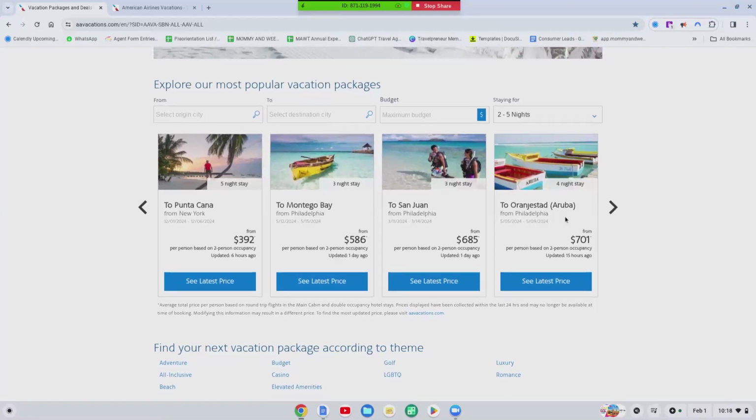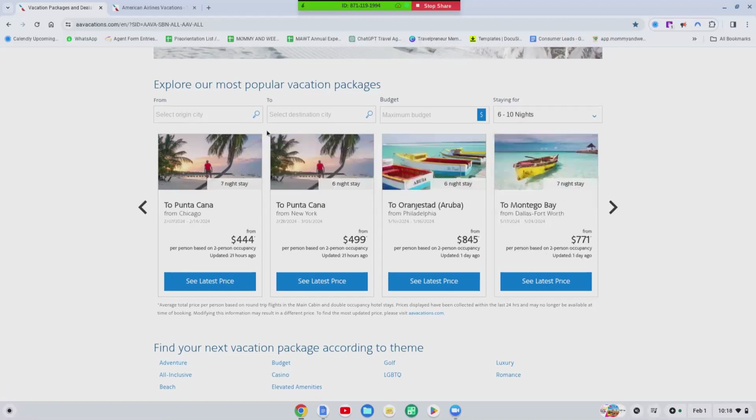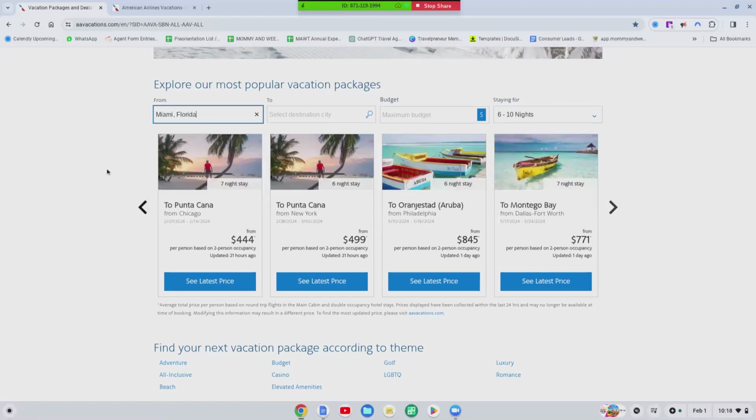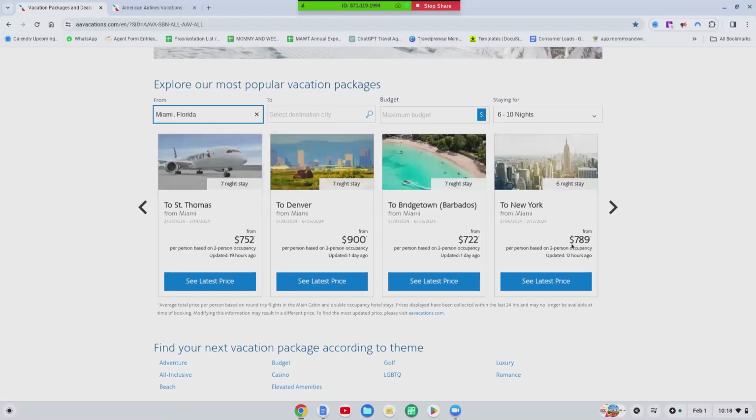So these are really good deals. Over here, you can toggle between 6 and 10 nights. Over here, you can select what city you want to come from. So let's say Miami, you want to come from Miami. And then now look, all of the deals from Miami are going to pop up.